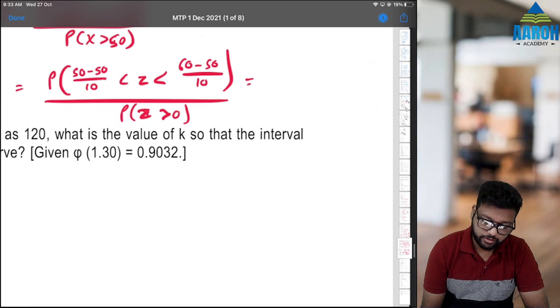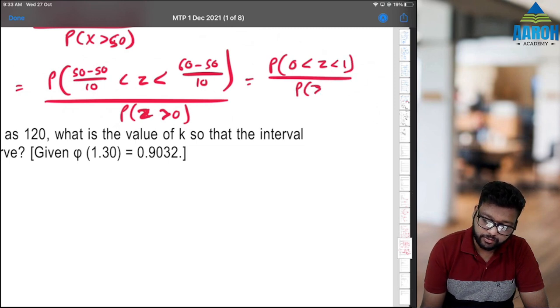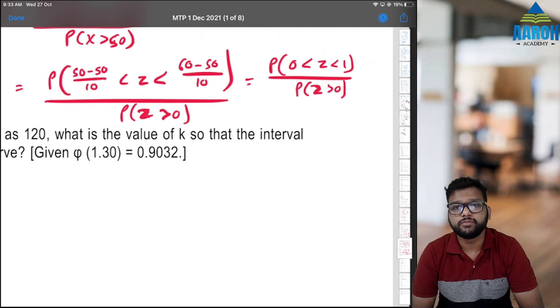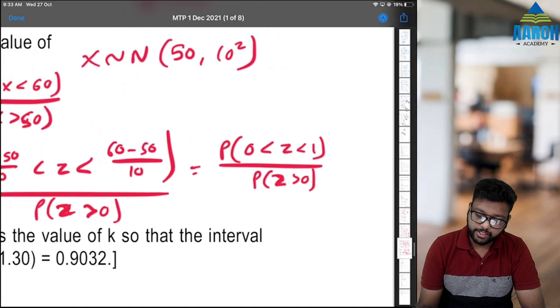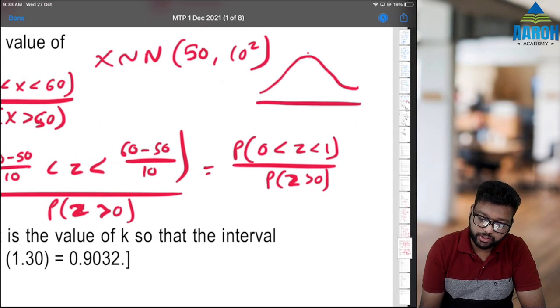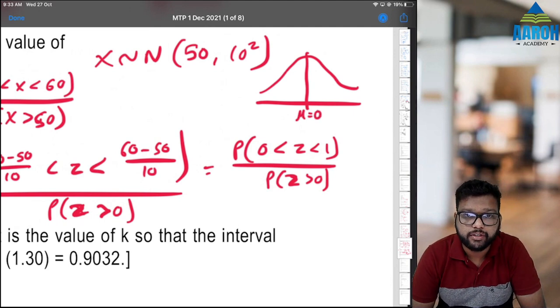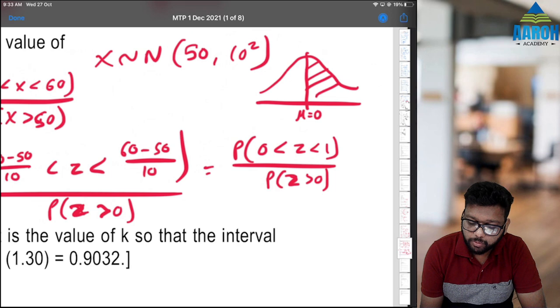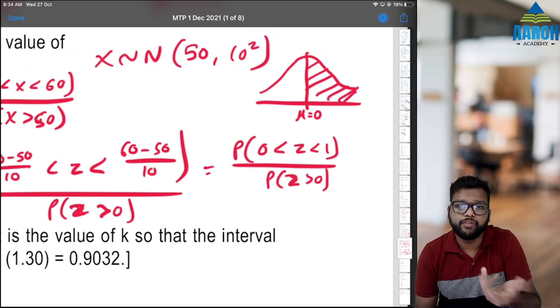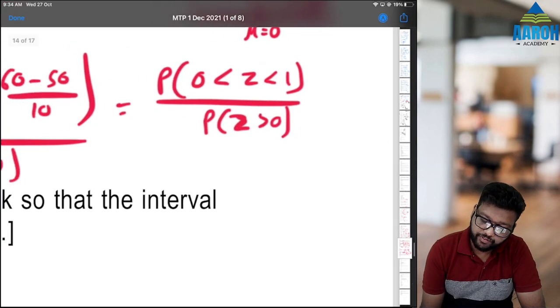So we are getting the probability that z is between 0 and 1 divided by the probability that z is greater than 0. Now understand, in standard normal distribution, mean itself is 0, right? That means the probability of greater than 0 is always going to be half, 0.5. So this denominator is definitely 0.5.